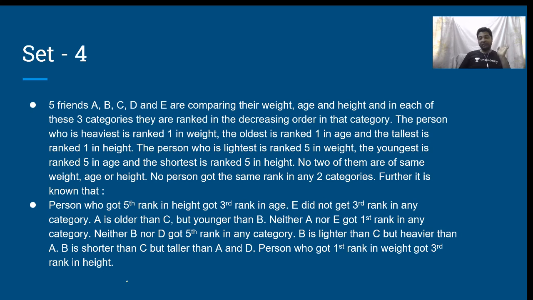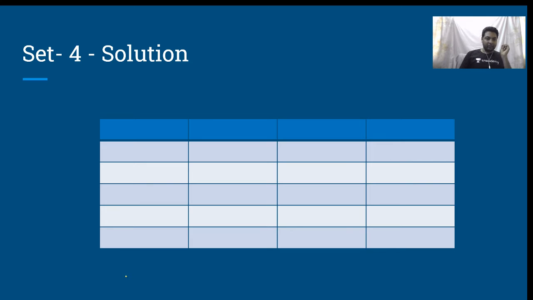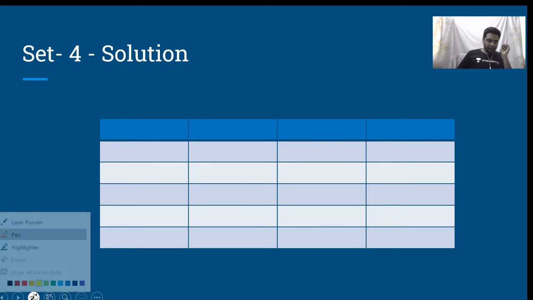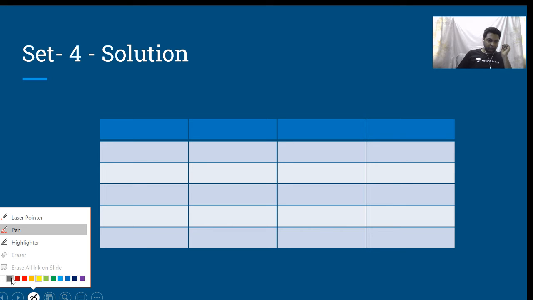So these many constraints are there. Let us see how we can solve it. I have just drawn a grid. To make it clearer, I will use black ink.